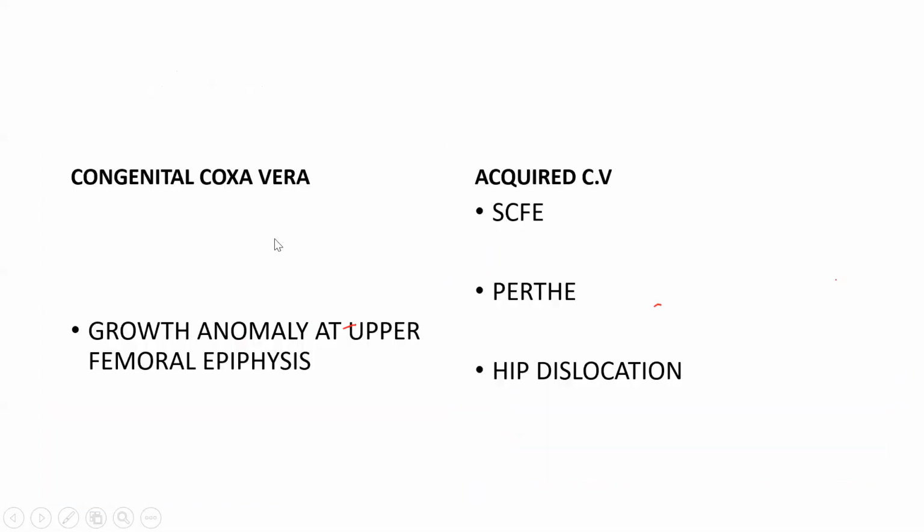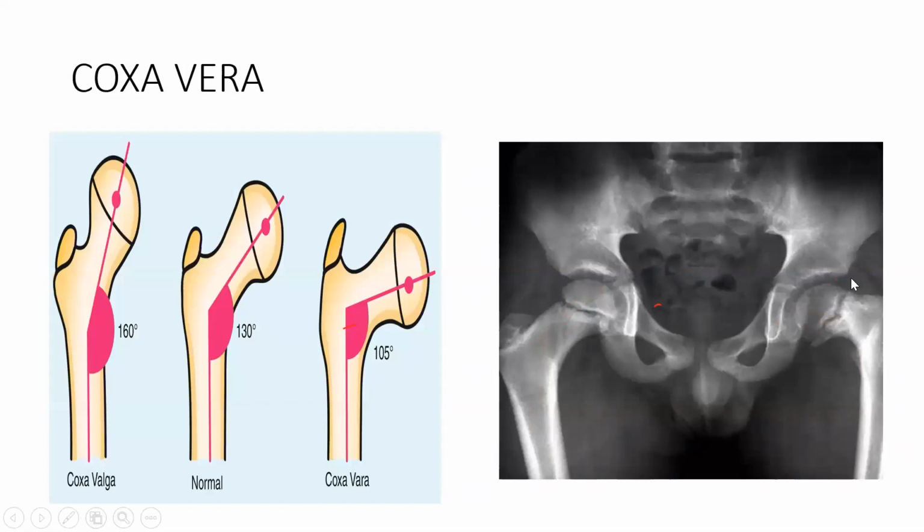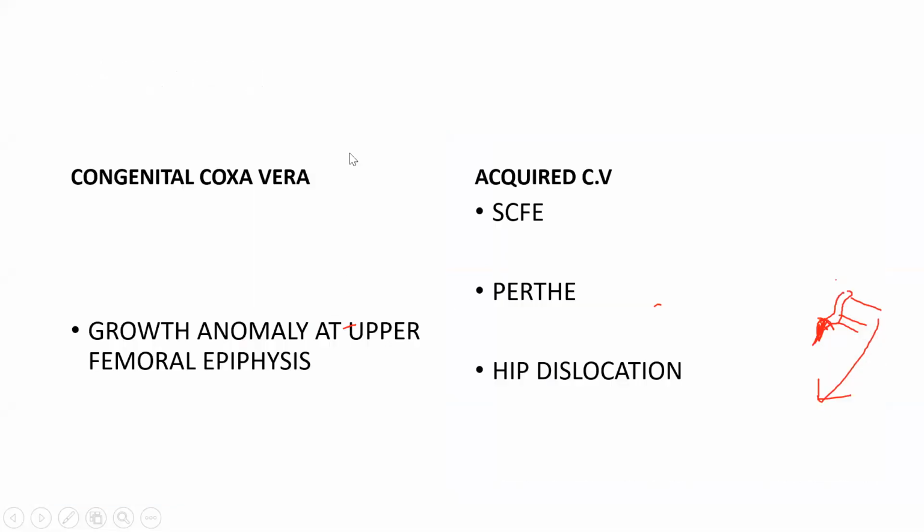There are some different causes. Congenital means the issue is with the physis. The physis is what grows. If there is a problem in the physis on the inner side, the physis there will not grow, while the rest will keep growing. So obviously the limb will go inside. So it is coxa vera because of the physis problem. Congenital coxa vera is because of the physeal issue, the issue of the upper femoral physis.